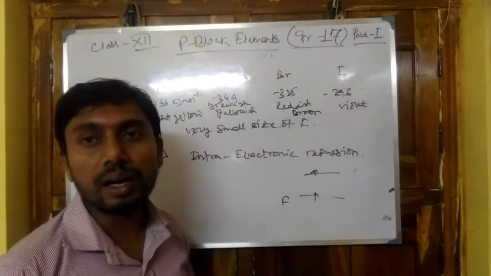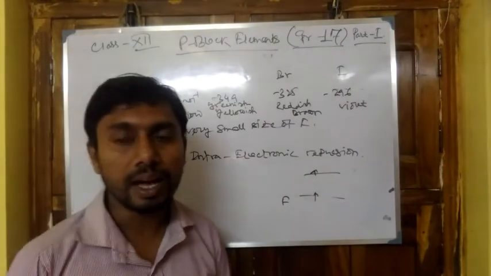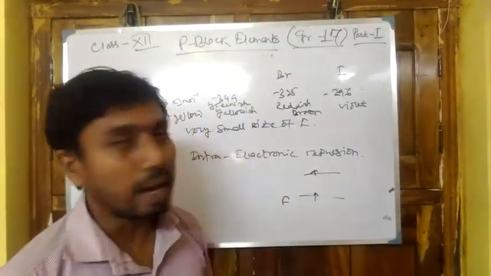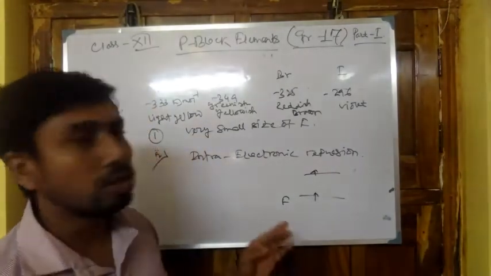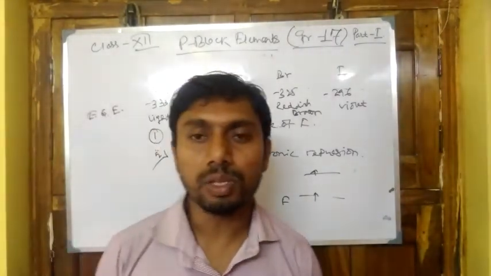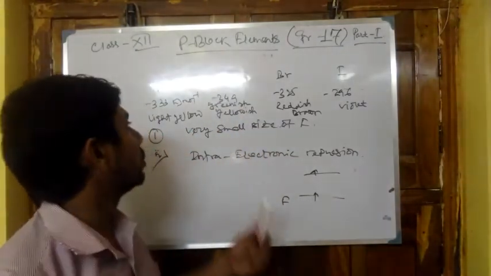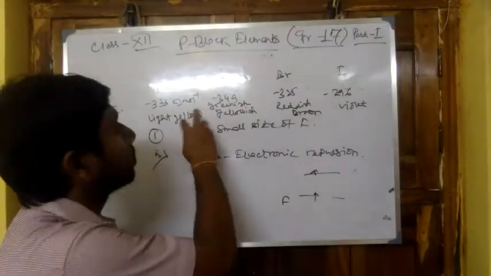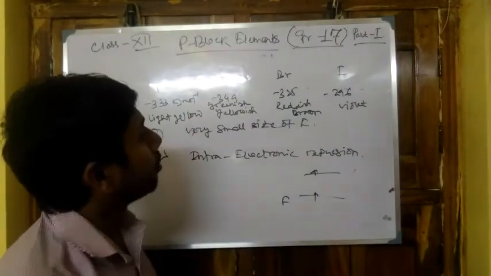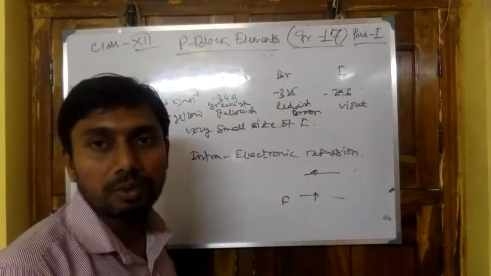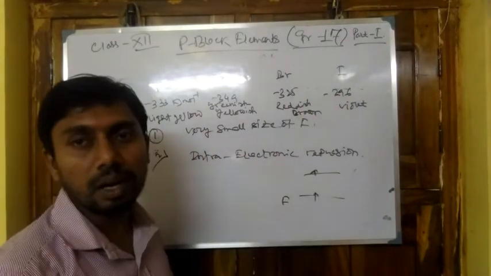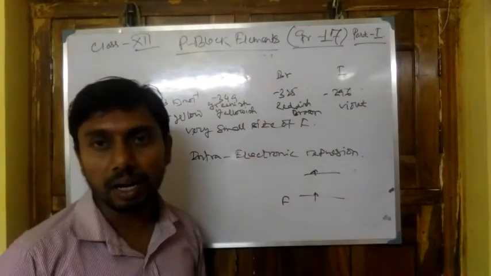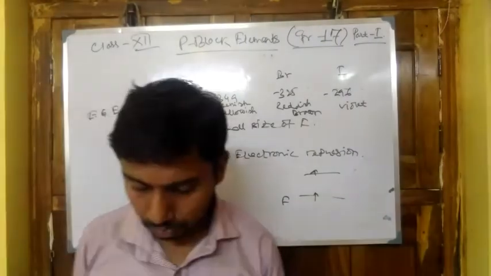So fluorine absorbs higher energy. As it absorbs higher energy, which comes from the blue region, it will absorb in the blue region and show its complementary color, and due to it, it is light yellow. In the case of chlorine, it is somewhat darker than fluorine. Bromine is reddish brown and iodine is violet because they absorb less energy and show the complementary color. It is the reason behind this.